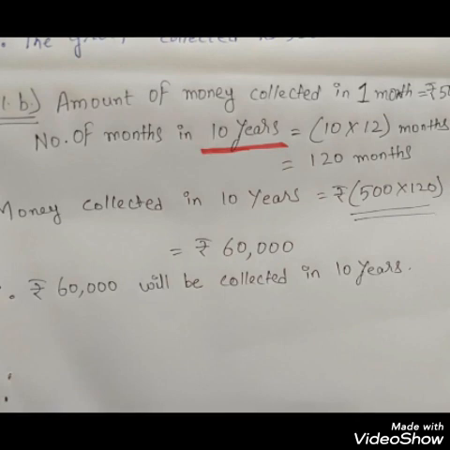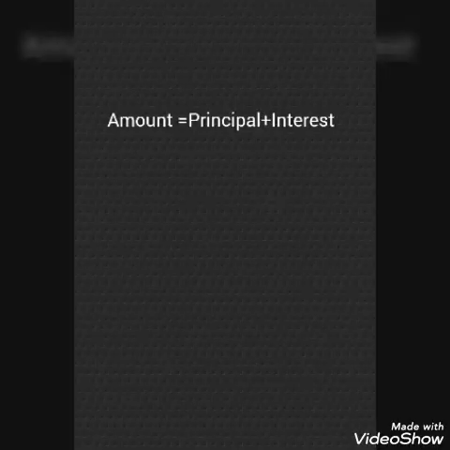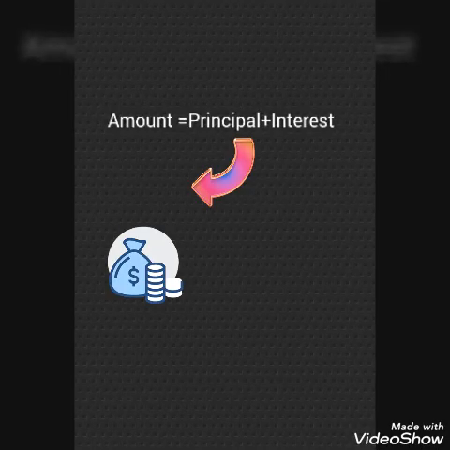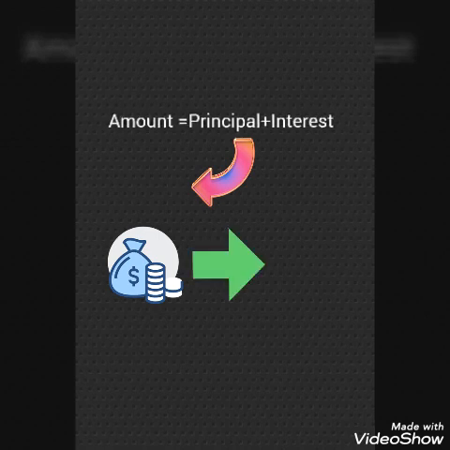Now the next part of the questions we will move onwards. Let's see. In the next part we have to talk about the amount equals principal plus interest. This is a concept of bank.